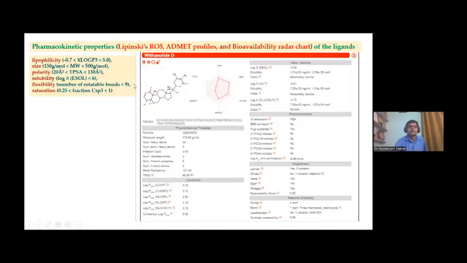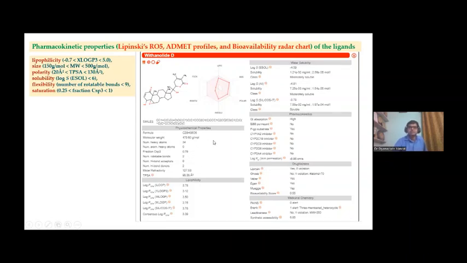And Withanolide D is a very good compound that showed very low binding energy, which was minus 10.2 kilocalorie per mole. In this case also, the lipophilicity, size, polarity, solubility, and flexibility values are located within the pink region, and its bioavailability score is 0.55, like Andrographolide, and there was no violation of Lipinski's rule.